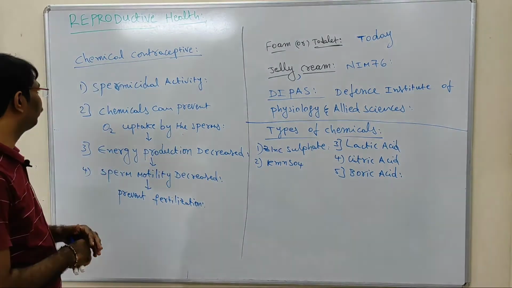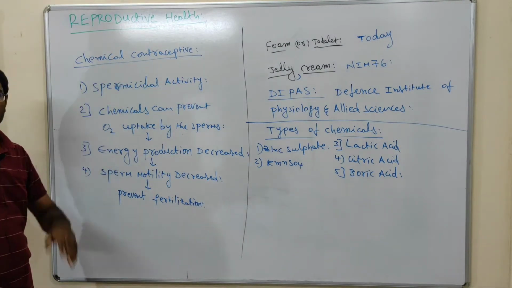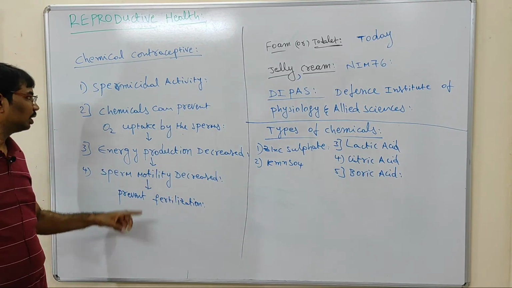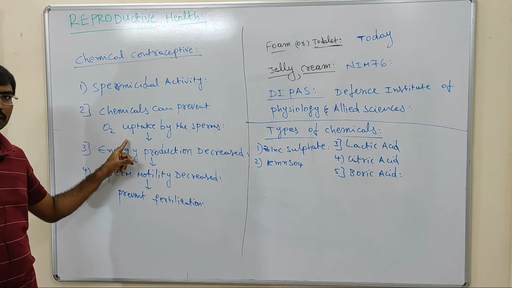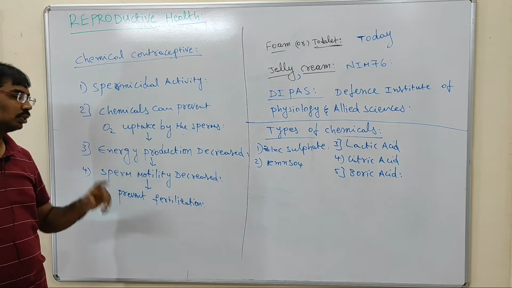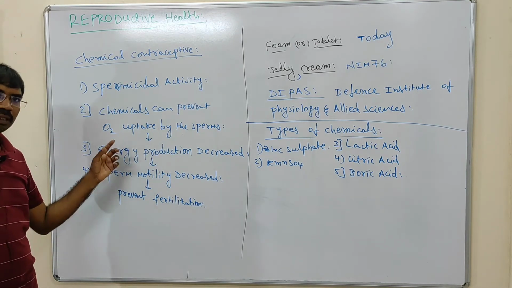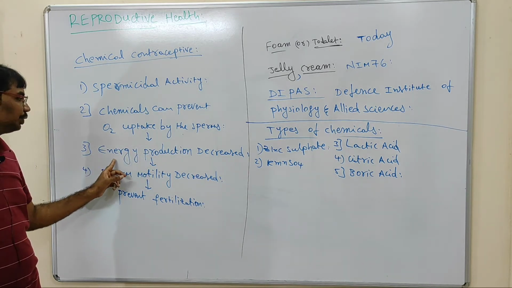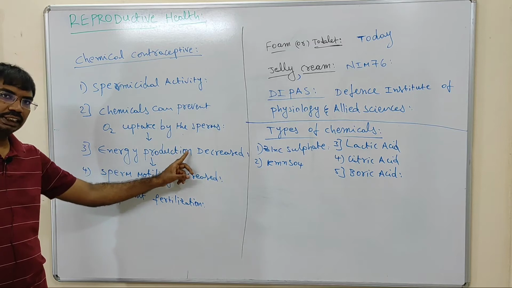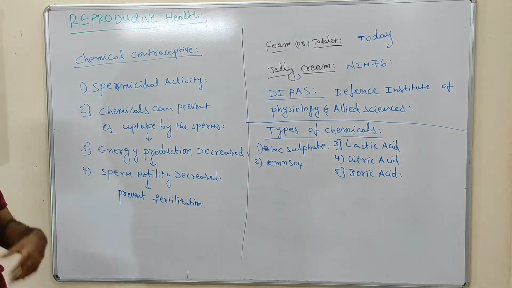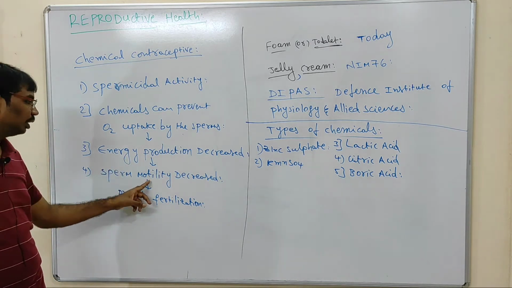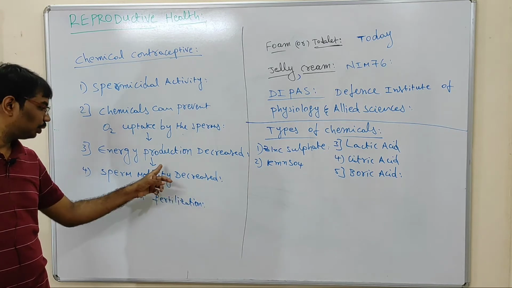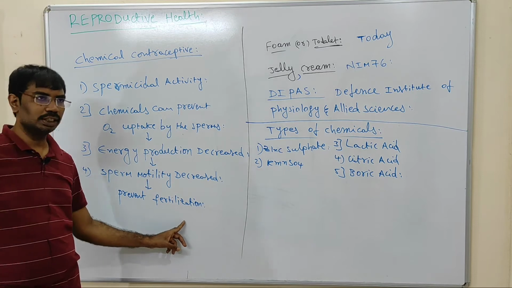So once again briefly I will revise. Chemical contraceptives have a spermicidal activity, they can kill the sperms. Otherwise they can prevent the oxygen uptake by the sperms. Oxygen is not consumed by the sperms or less oxygen is consumed by the sperms. So it leads to decreased energy production in the sperms, then there is no motility in the sperms. When the motility of the sperms is decreased, automatically it will prevent the fertilization.